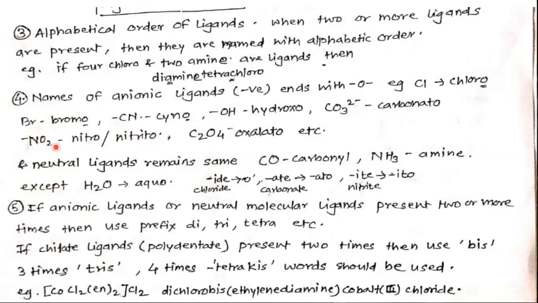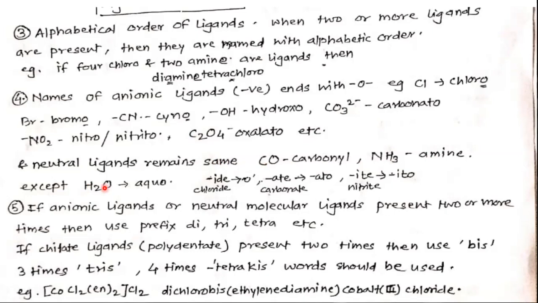Nitro or nitrito. Oxalate, C2O4 2 minus, oxalate ion, so it should be named oxalato, etc. And neutral ligands remain the same, no change. So carbonyl, NH3 ammine, in this way.